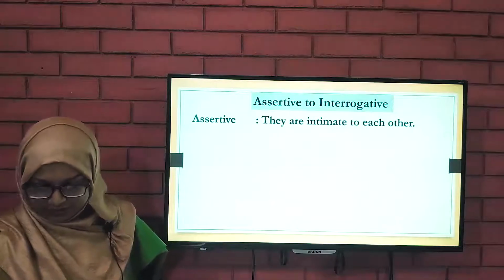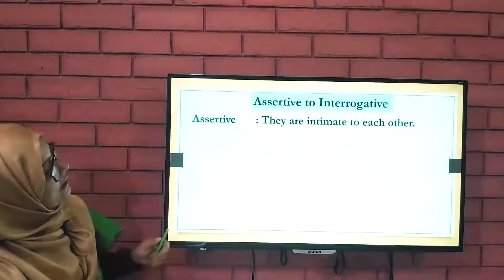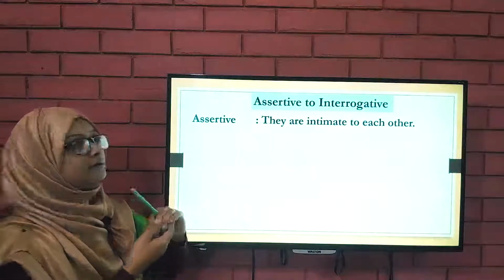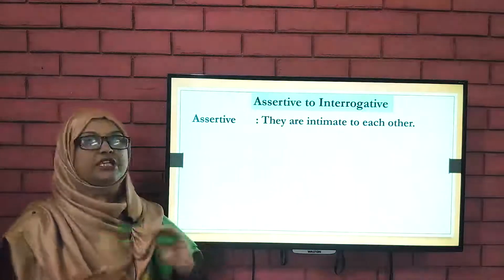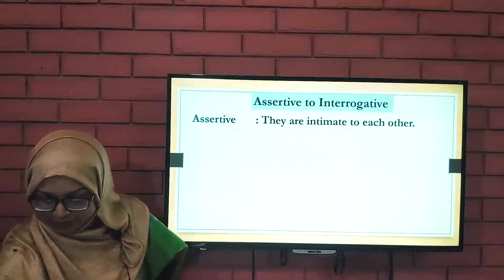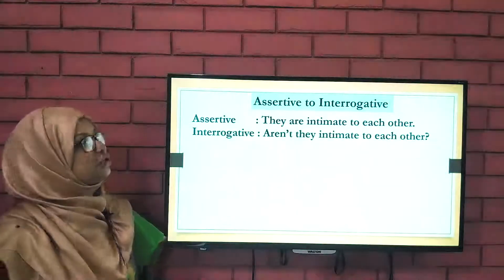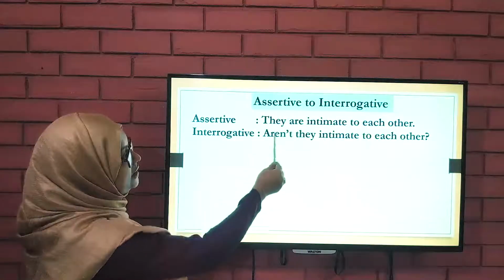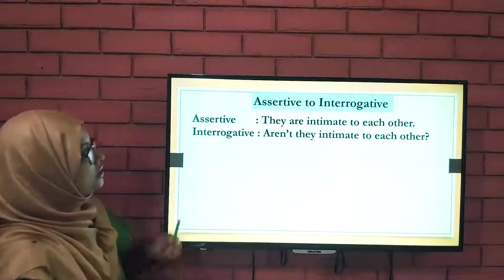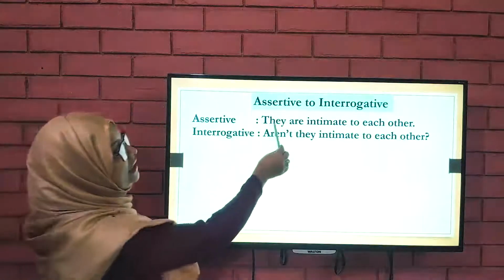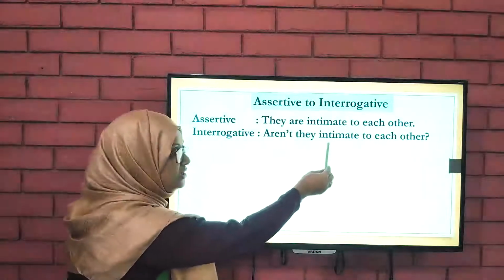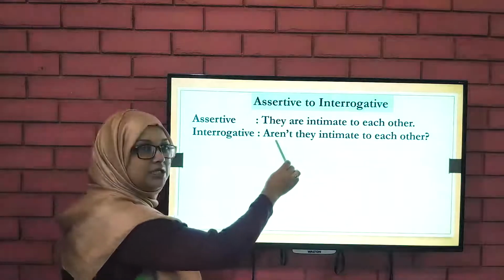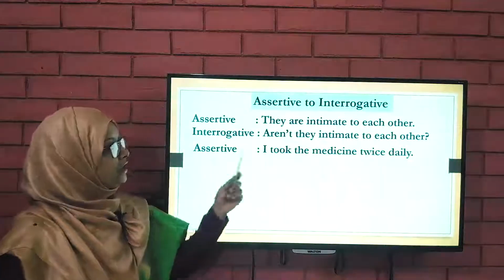Okay, so look at this sentence. Assertive sentence: They are intimate. Intimate means ghonishtho. They are intimate to each other. So, what would be the interrogative sentence? As there is the auxiliary verb, we will make it, "Aren't they intimate to each other?" So, look at the sentences here. They are intimate. Aren't they intimate? This is the affirmative one, and for the interrogative sentence, we have turned it into negative. So, you will remember that.